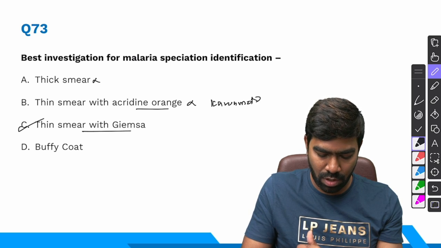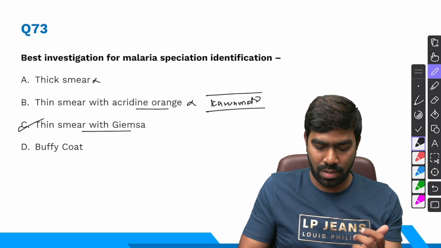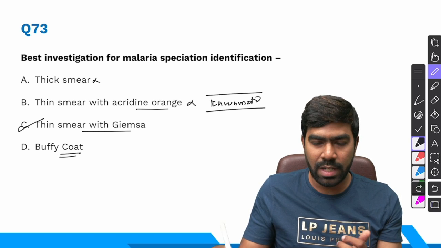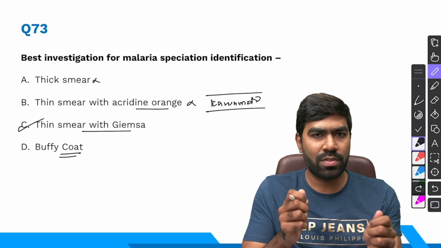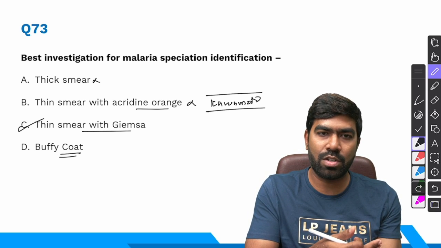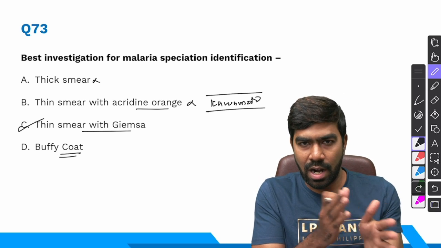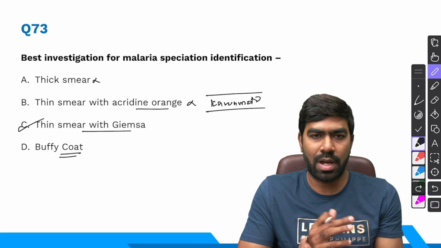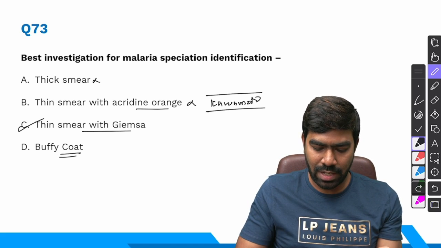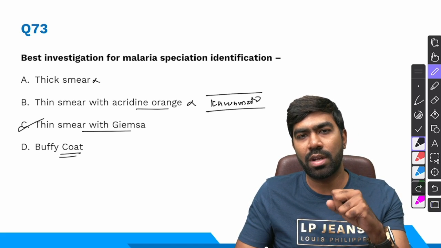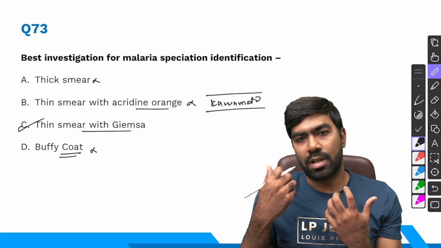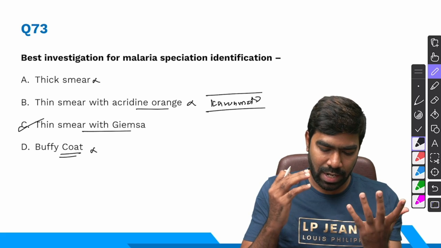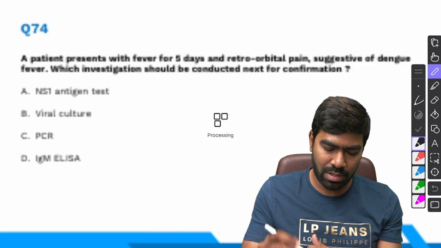I don't know how many of you have heard of that. Then we have something called QBC. Again, it's a kind of a modified acridine orange based testing only, where you're going to use a capillary tube instead of a slide. That's it. So you'll mix with acridine orange and you're going to visualize the capillary tube, especially the area under the buffy coat, directly under the microscope after putting immersion oil. So that's again a kind of a screening test that's going to tell you whether Plasmodium is there or not, malaria is there or not. It's a screening test rather than being a species identification test. So the right answer for this question is simple, straightforward, option C.